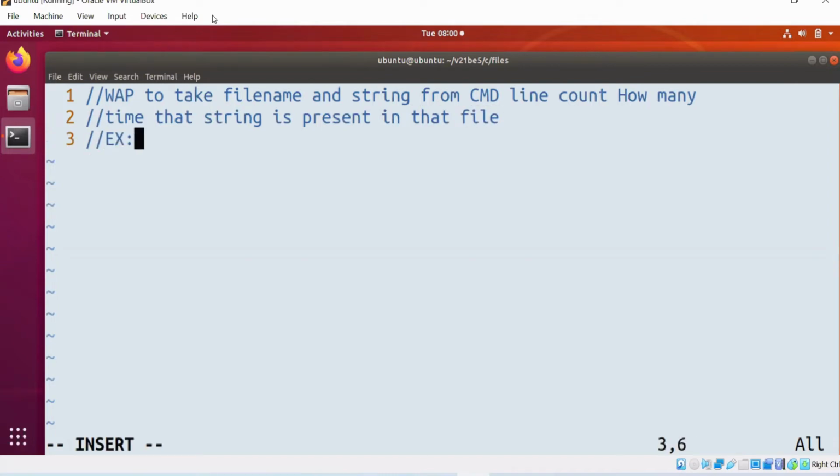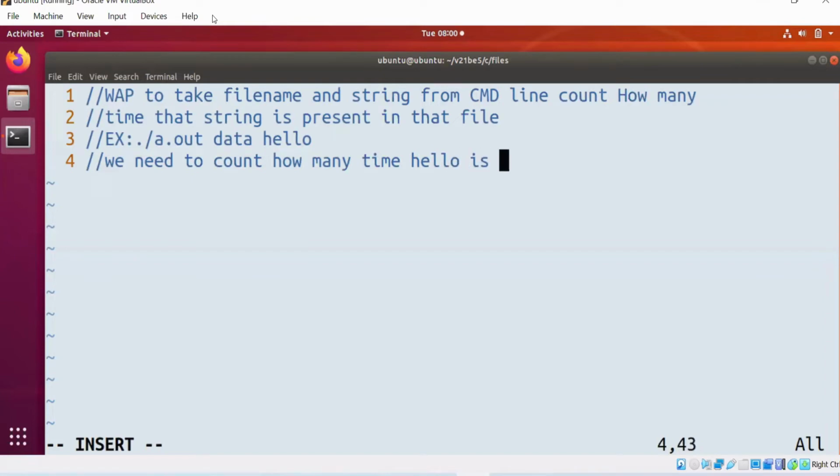For example, in the data file, we need to count how many times hello is present in the file called data. Try to understand this task.